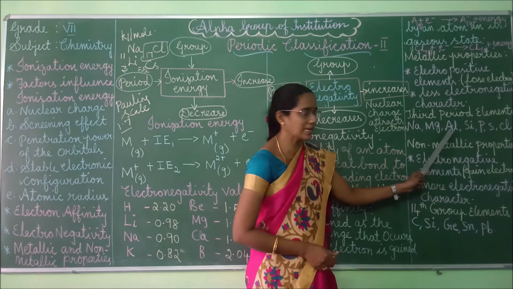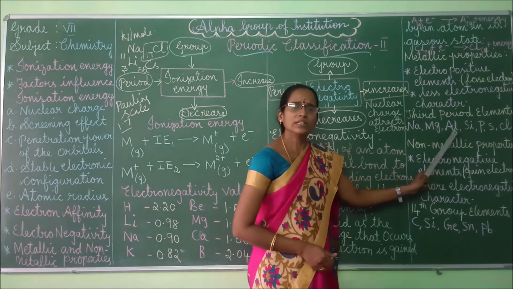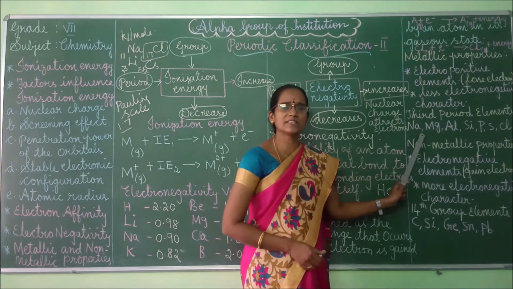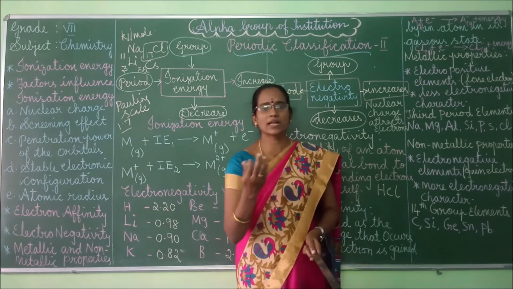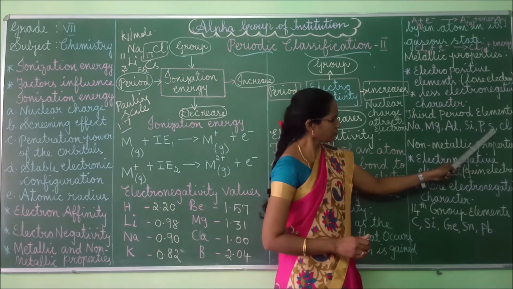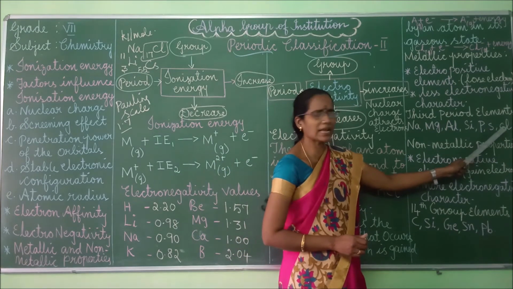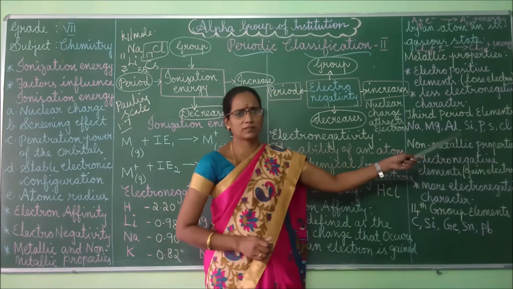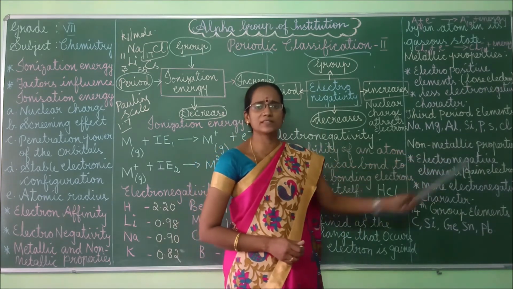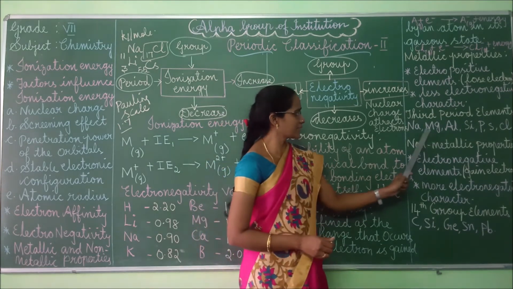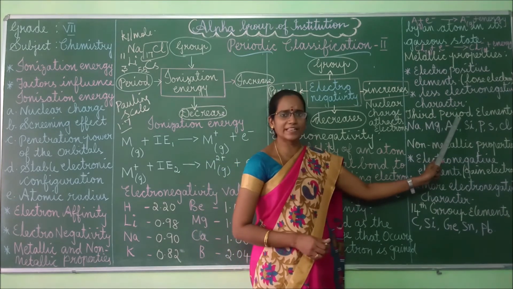Next one, aluminium and silicon, these two are metalloids. Metalloids means the elements exhibit both metallic character as well as non-metallic character, right? Next one, sulfur as well as chlorine, these two are gaseous elements, that is non-metals. These two will come under non-metals, isn't it?